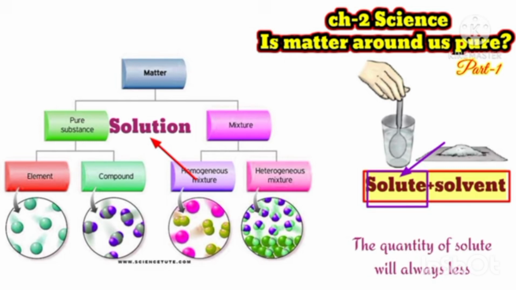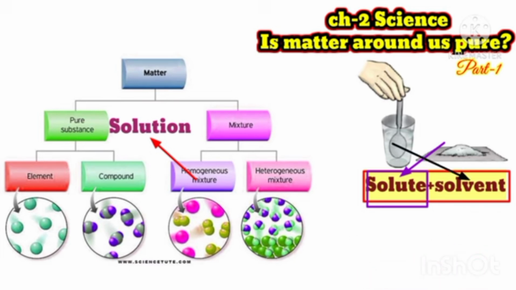As I told, the quantity of solute will always be less and the quantity of solvent is always more, right? Now see the interesting thing about the homogeneous solution.